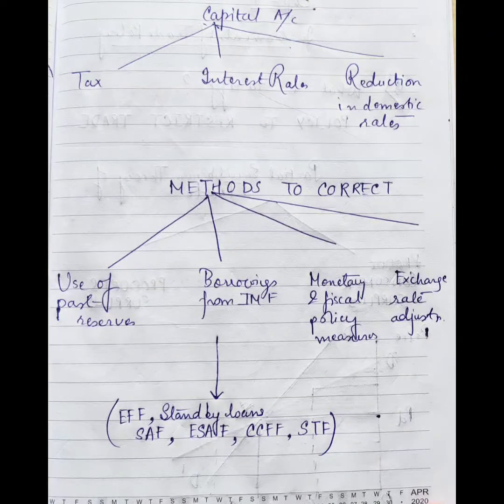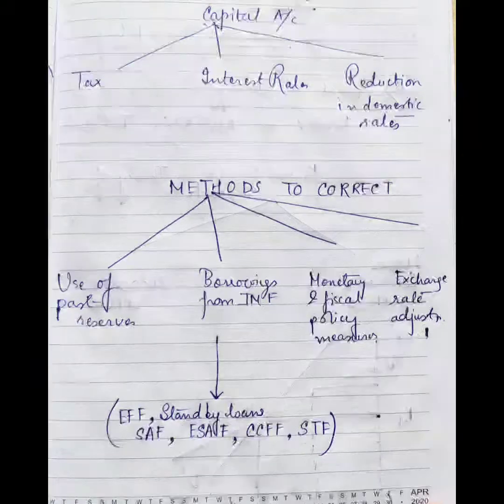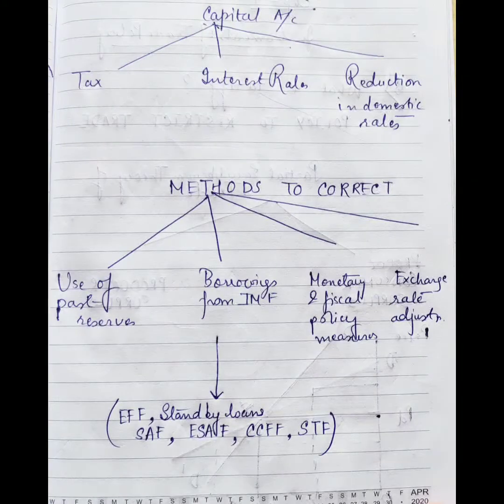There are 4 methods: using the past reserves, borrowings from the International Monetary Fund, monetary and fiscal policy measures, and the exchange rate adjustments. Countries with disequilibrium in BOP can make use of IMF facilities. These are standby loans, extended fund facilities, structural adjustment facilities, enlarged structural adjustment facilities, compensatory and contingency financing facilities, and systemic transformation facilities, STF.